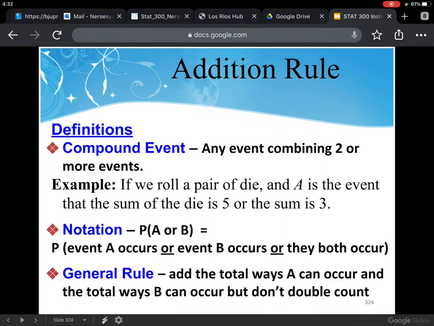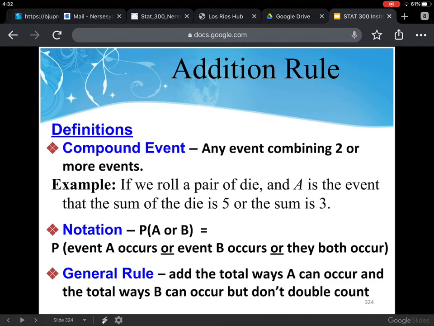Here's a couple of definitions before we do some exercises. A compound event is any event combining two or more events. An example of that: if we roll a pair of dice and A is the event that the sum of the dice is 5 or the sum is 3. So 5 or 3. That would be a compound event.